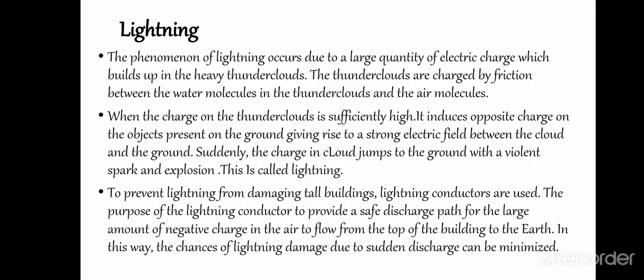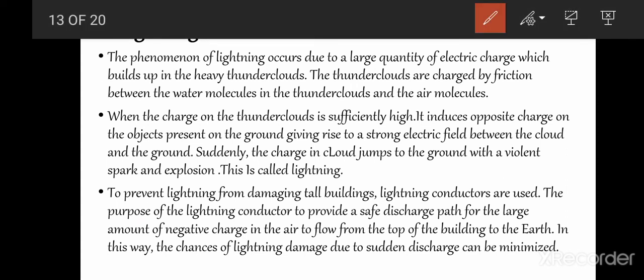It has some hazards. The first is lightning. The phenomenon of lightning occurs due to a large quantity of electric charge which builds up in the heavy thunderclouds. The thunderclouds are charged by friction between the water molecules in the thunderclouds and the air molecules. As you know, clouds are formed due to water vapors and air is there, so the friction between the air molecules and the water molecules will produce charges in the thunderclouds. They are charged by friction between water and the air molecules.